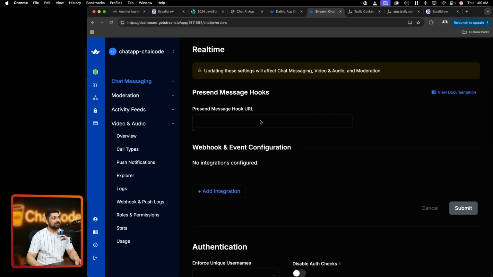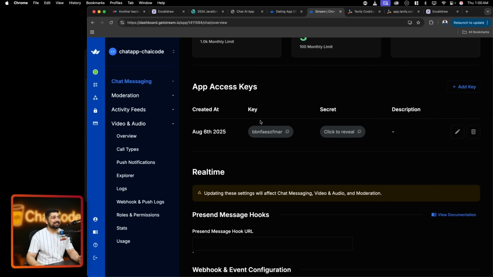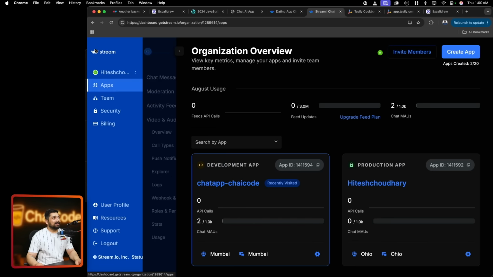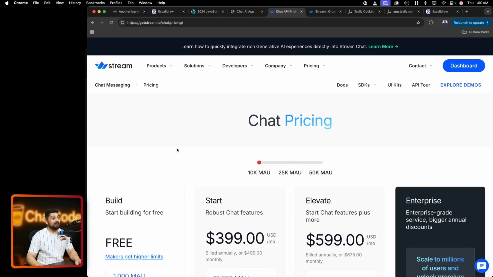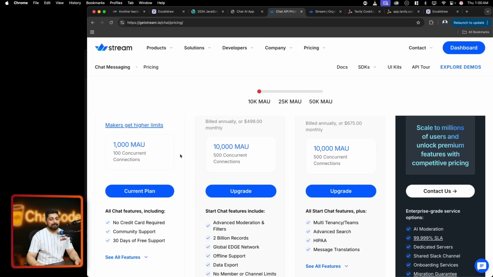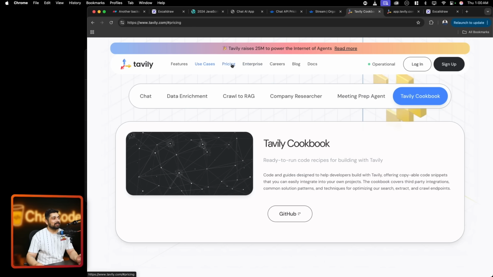We'll be working with this one, and we are going to talk so much about this because this is the whole basis of this application. And the best part, it's generously free. Once you start using it, you will realize that it is actually a lot to test the application and get started with. Another thing that we'll be using in this application is this Tavily. I don't know how to say that perfectly. Tavily, this is really nice. Now again, we will be using the free tier of it.